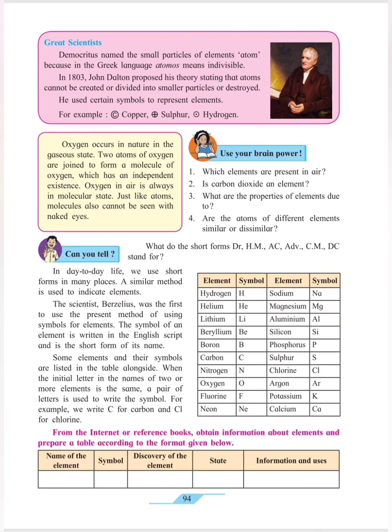Then we came to know about solid, liquid and gaseous, the three states of matter. In that we have studied that the properties remain the same though the shape changes. Considering the example of chalk and chalk powder, they look different, but the properties of the chalk are the same as the properties of the chalk powder.